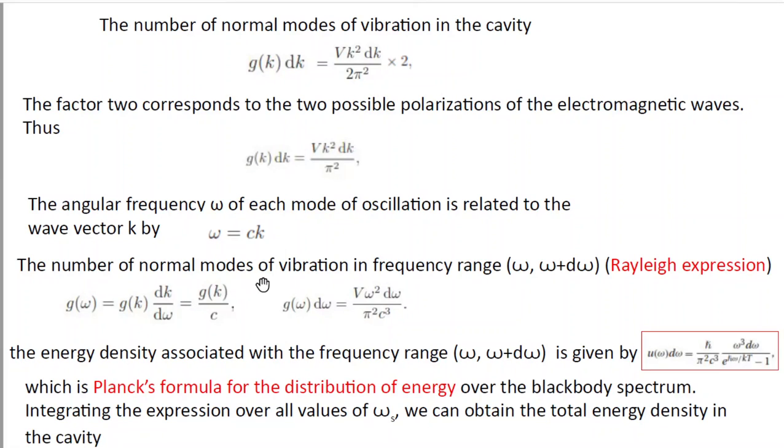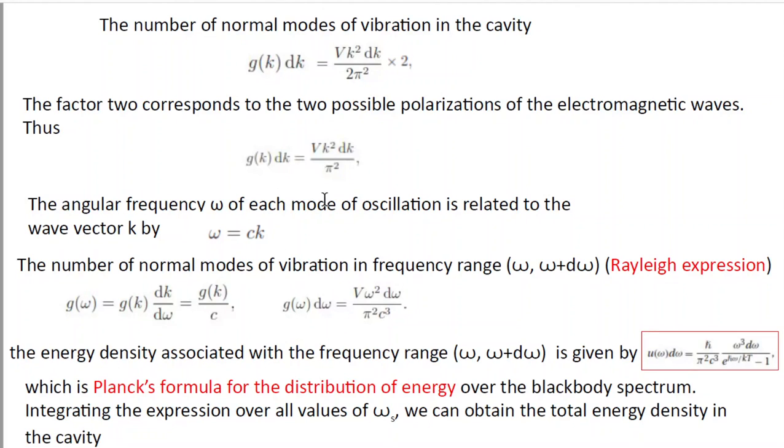The number of normal modes of vibration in the frequency range omega and omega plus d omega is given by g(omega). So g(omega) d omega is equal to g(k) dk by d omega, that is g(k) divided by c, where g(omega) d omega is equal to V omega square d omega divided by pi square c cube. From the expression of g(k) dk we can find g(omega) d omega.